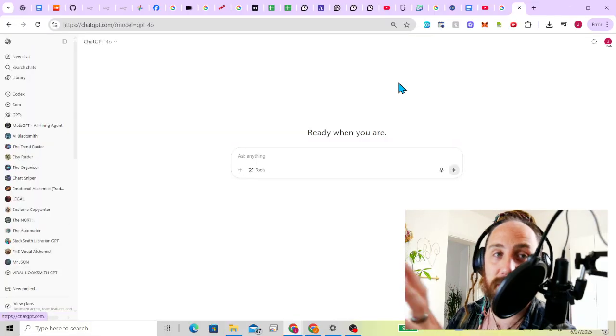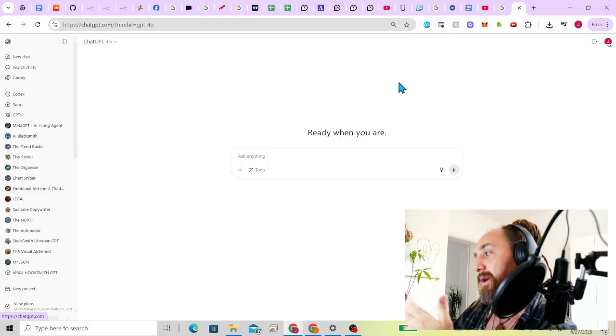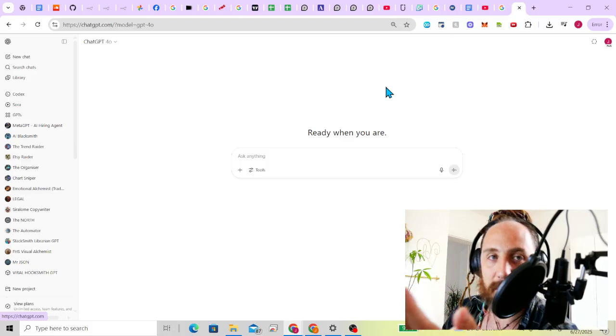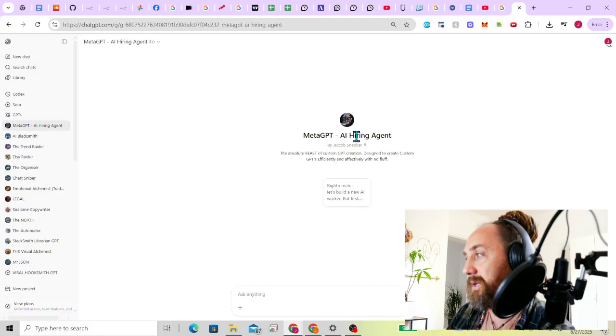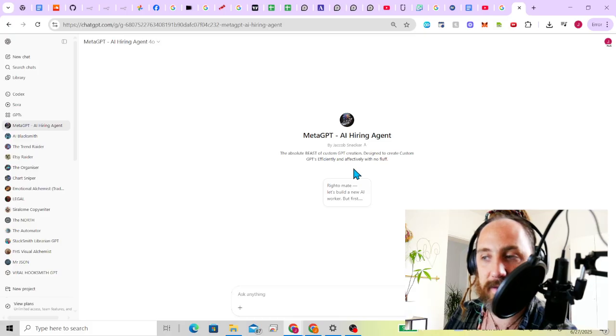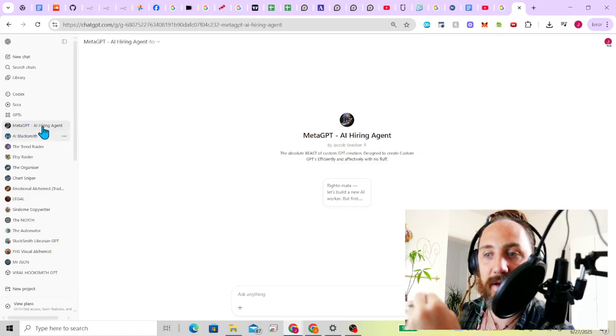When you start to do automations, API keys and stuff like that are really important. If you know about them, great. If you don't, maybe we'll do a video on them later and you can learn a bit. But basically, I have created GPTs to actually, well, for example, this Meta GPT, the idea here is that this is the GPT that will help me create other GPTs. I'm saying GPT a lot, but basically, I will talk to this GPT and it gives me all the right information in the right format in order to create the best version of another GPT.